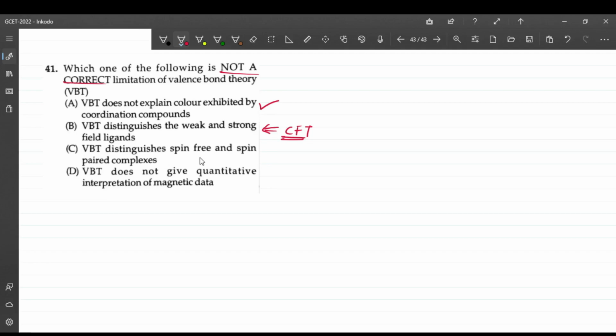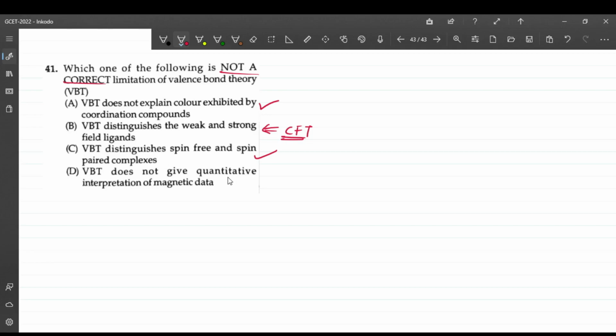It distinguishes spin free and spin paired complexes. This is also true. Valence bond theory does not give the quantitative interpretation of the magnetic data, right? See, if we don't have the idea of strong field and weak field, then we cannot have a total idea about whether the electrons are going to be paired or unpaired. This idea of whether electrons will be paired, we get only through crystal field theory.